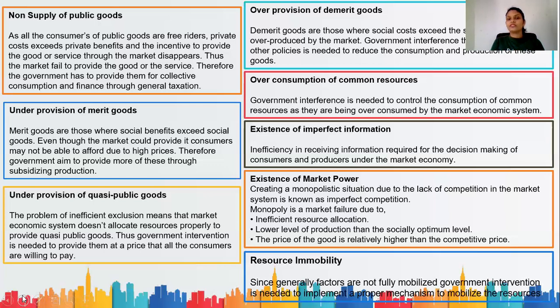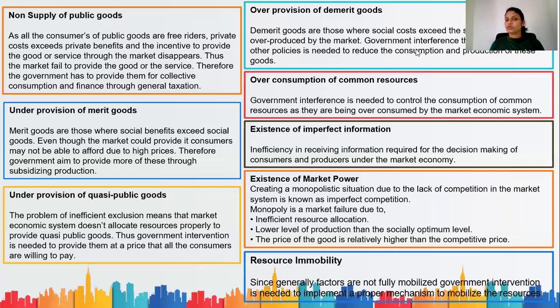Then over-provision of demerit goods. Demerit goods are those where social cost exceeds the social benefit and is overproduced by the market. Government interference through taxes or any other policies is needed to reduce the consumption and production of these goods.